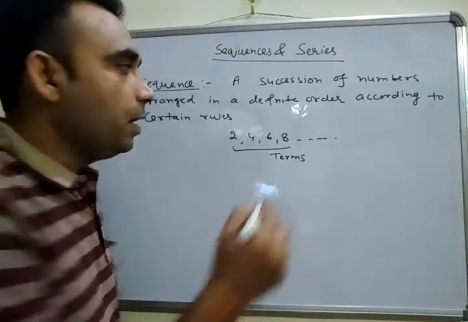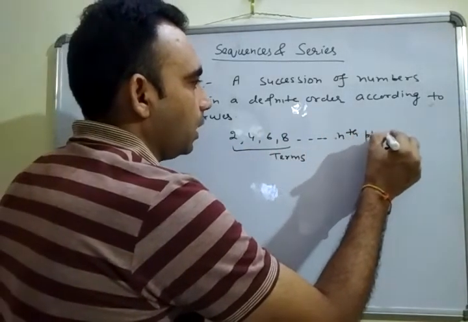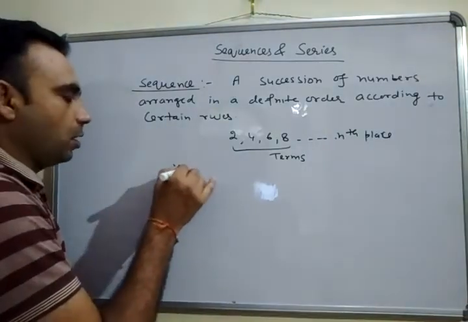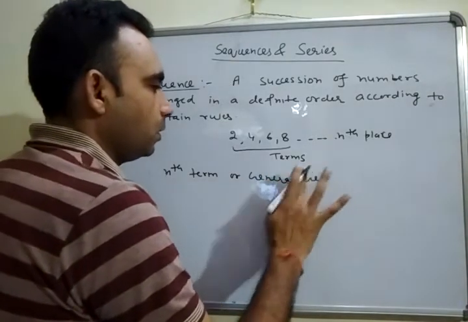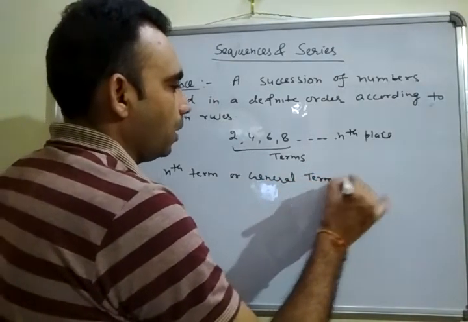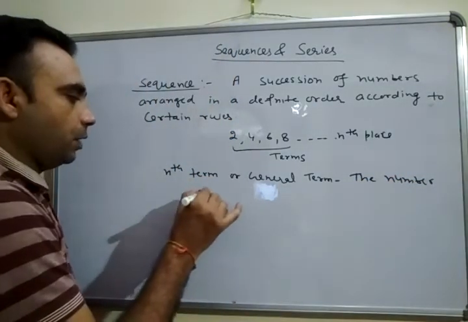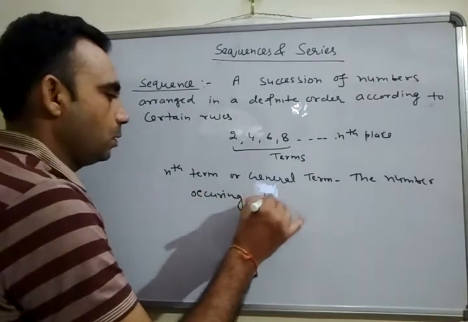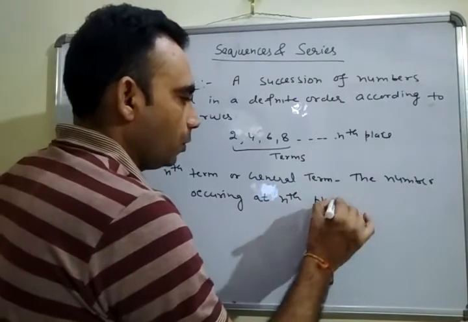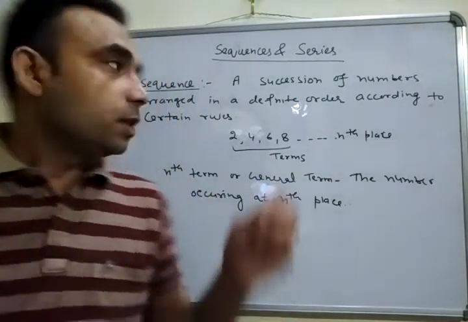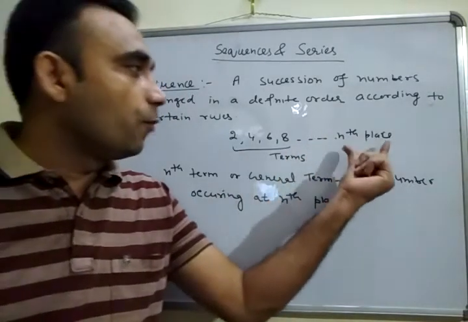The number occurring at the nth place is called the nth term, or general term. The general term implies the number occurring at the nth place. Now, most sequences follow a certain pattern, and according to the pattern, we may form a formula for the nth term.